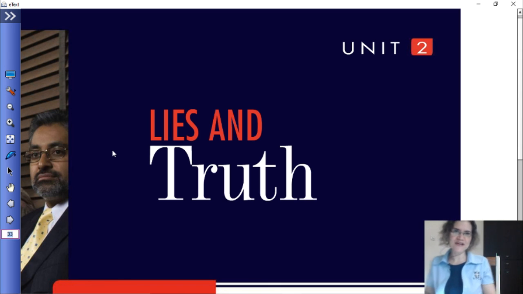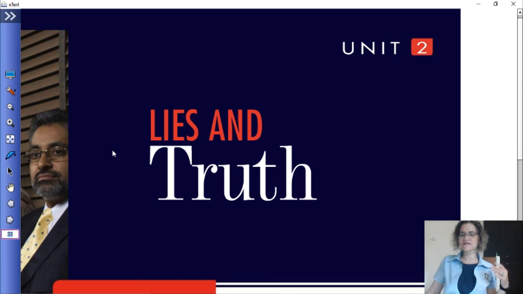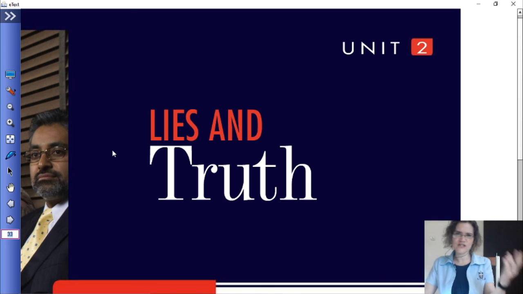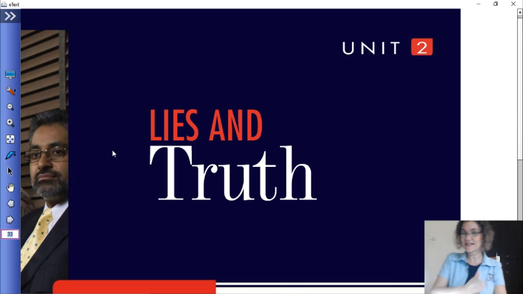Then we went into comprehension, and we learned that annotating is super important, right? By having underlined and circled the keywords and phrases, we use those to scan the text to find specific details or facts in order to answer questions or complete a paragraph or whatever we need to do. The reading skill we looked at is recognizing irony, and irony means that we're saying something, but we're basically meaning something else.